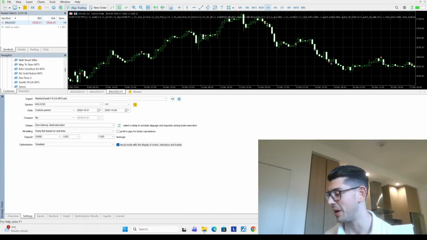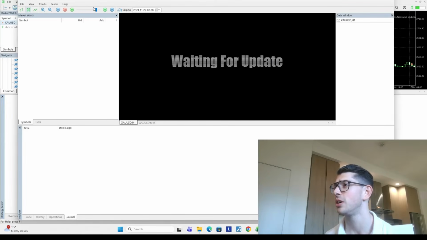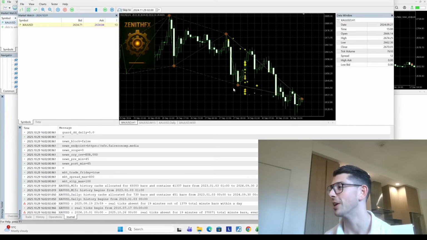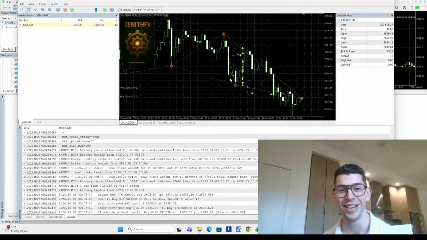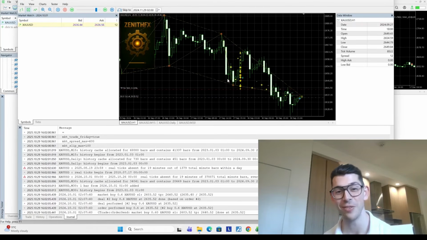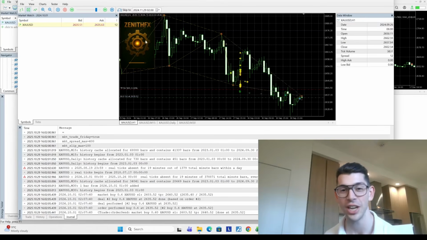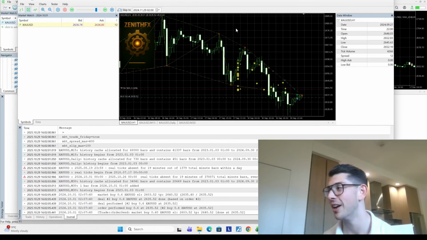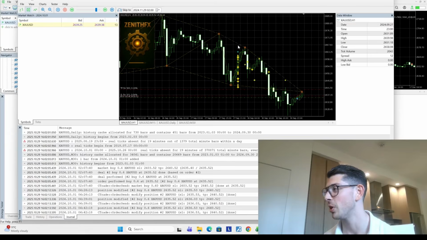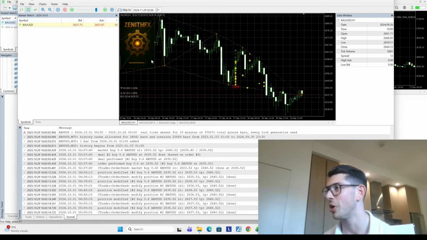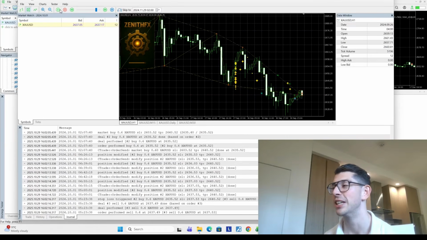Let's run ourselves a quick visual backtest. Perhaps we can see something here. Open. Ooh, this is very flashy. Look at that. Usually there's an inverse relationship between how flashy the bot looks when running and how real it is. So this one looks very flashy, but it also looks very, very fake. And yeah, nothing particularly real here.